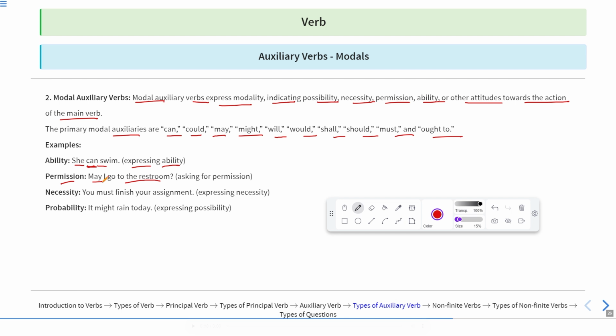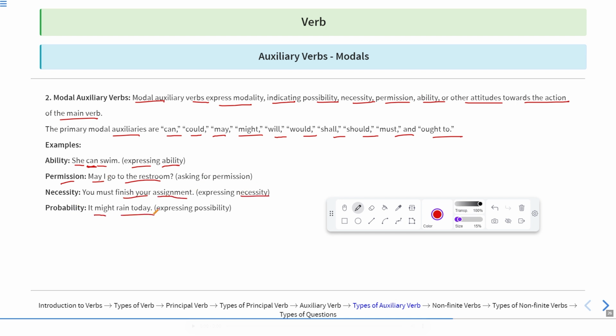Okay? Necessity. You must finish your assignment. Now this shows the necessity of something. If you have ever read the fundamental duties, you must have heard this word must many times. It means you must abide by these rules. The fundamental duties are always shown by the word must, which shows the necessity or the things which are required to be done by you. So you must finish your assignment. So this is your requirement, expressing necessity.